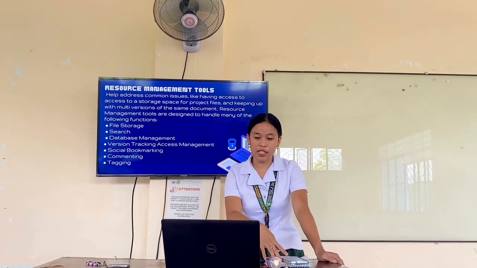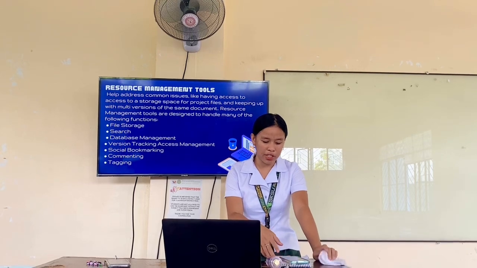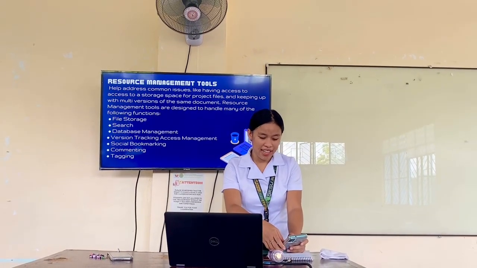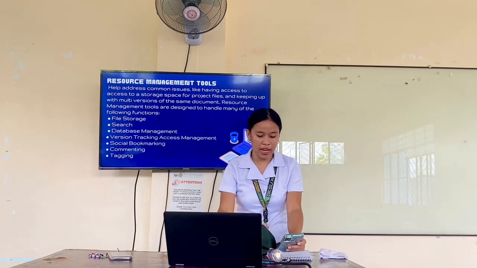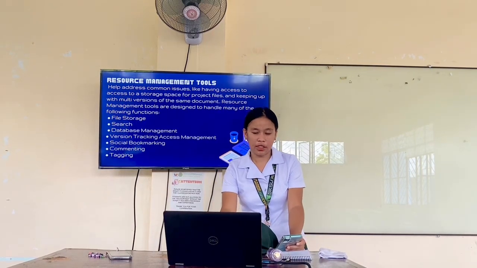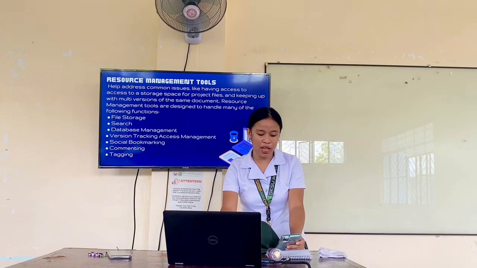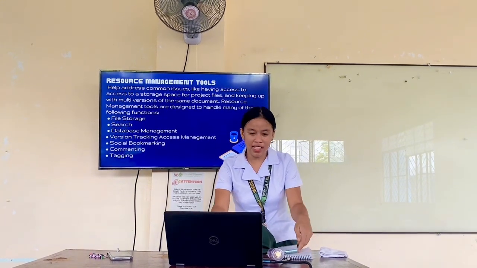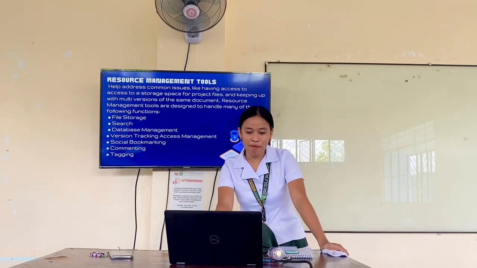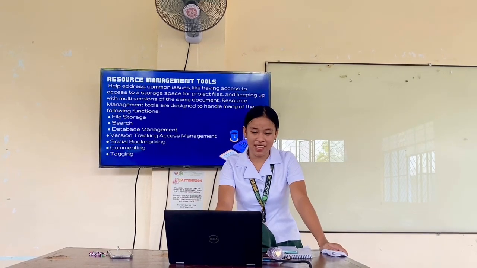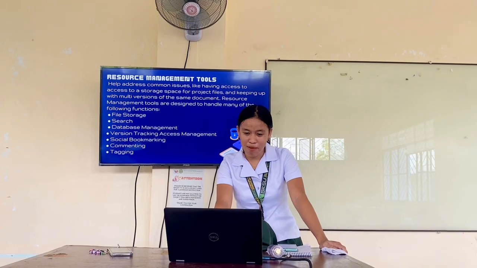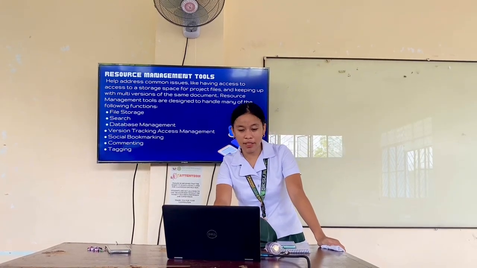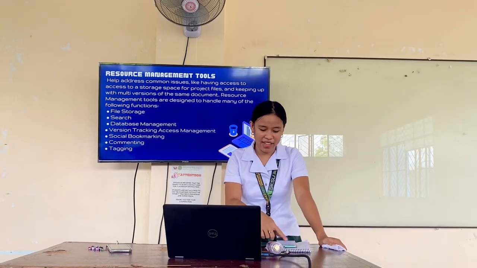So the first is file storage. File storage is the storage of project files in a centralized location. Team members can easily upload, access, and organize the documents. Next is search and database management: versions, tracking, access management, social bookmarking, and commenting and tagging.